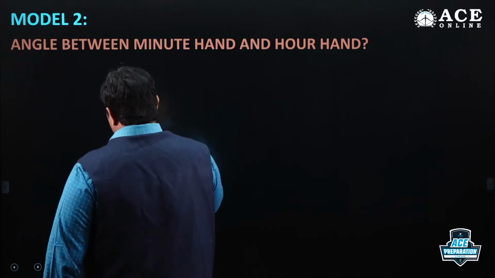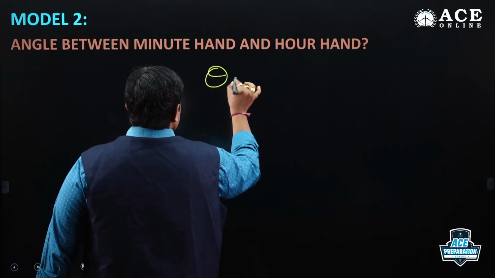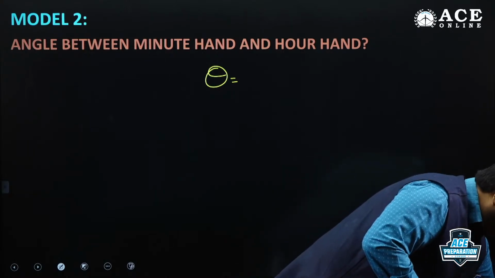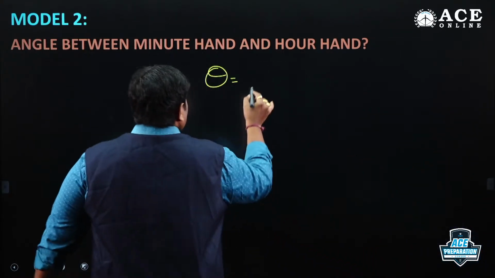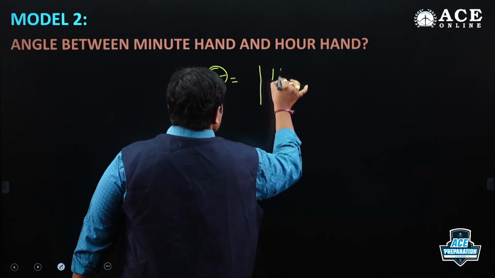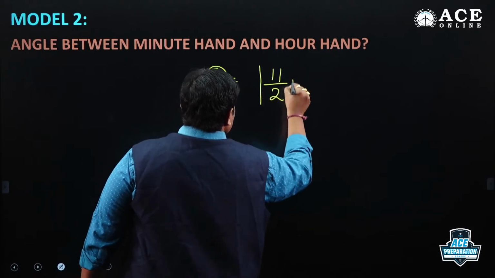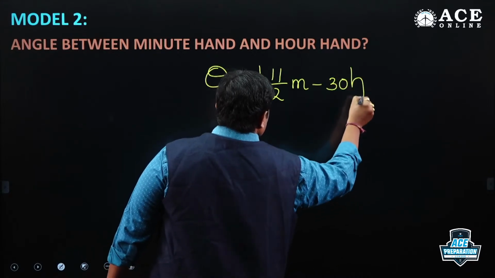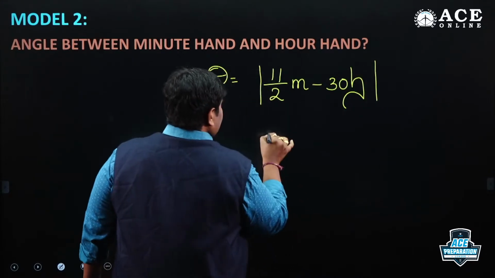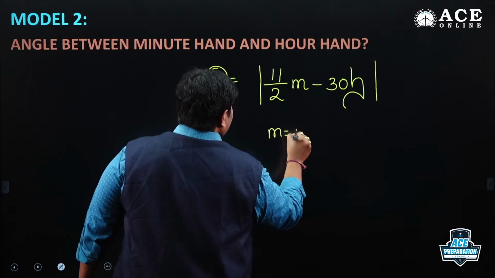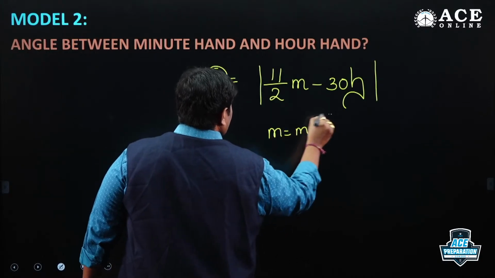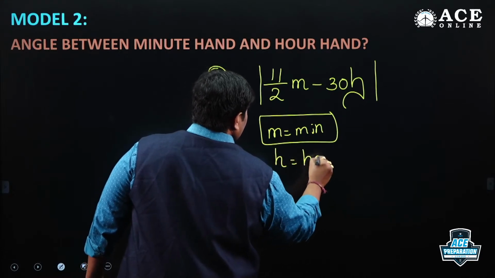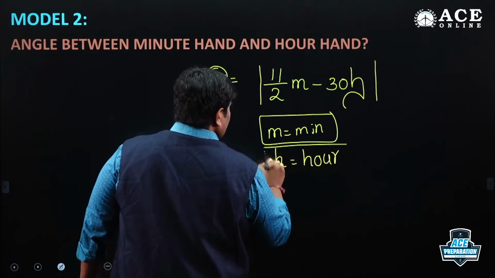The angle between the minute hand and hour hand, theta, is equal to modulus of 11 by 2 m minus 30 into h, where m is minutes and h is hours.